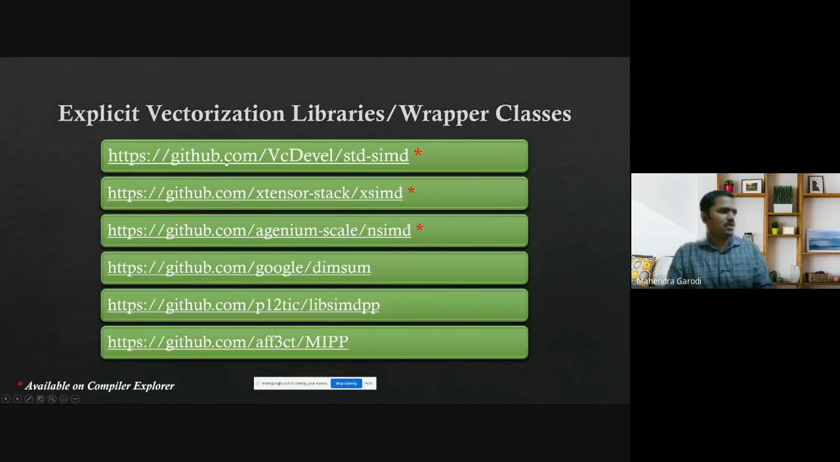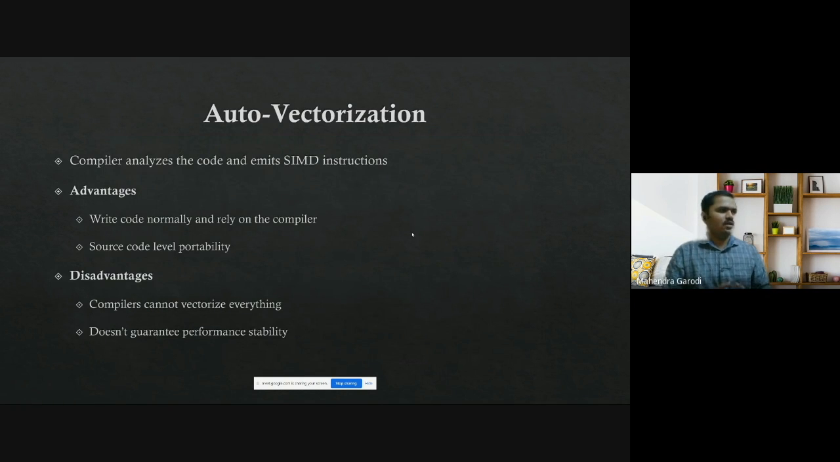So these are some explicit vectorization libraries or wrapper classes. These are not an extensive set of libraries, but these are some which I came across when I was reading through this material. The first three, which I have marked with a red star, are available in Compiler Explorer, so you can just go there and play with these libraries as well.